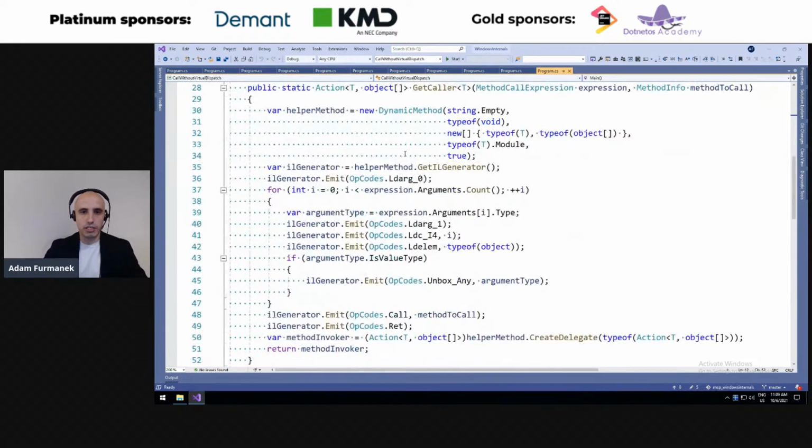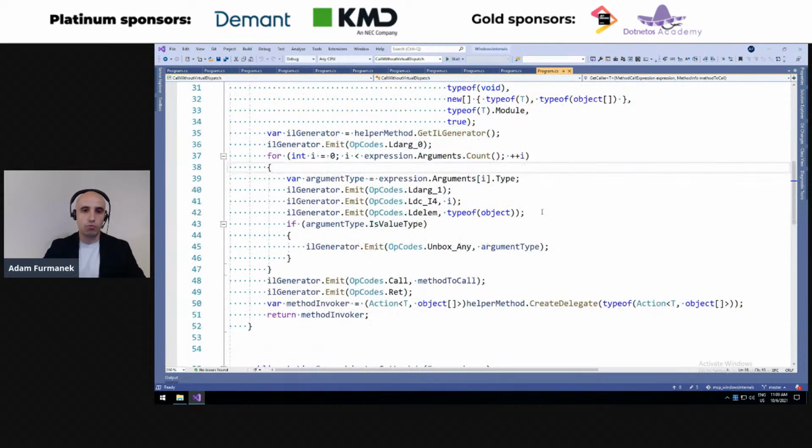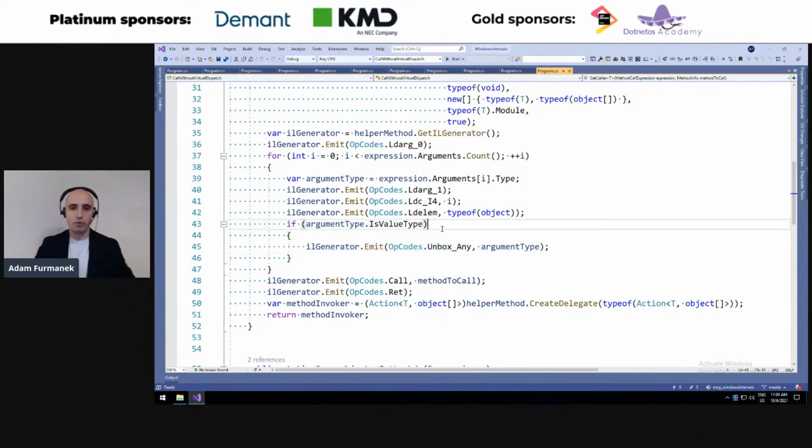So we start emitting some intermediate language code. We start with an IL instruction to load arguments on the execution stack. Then we iterate through all the arguments and evaluate them if needed. The only thing which is important here is that if we are dealing with value types, they may be boxed because of how these things work under the hood.